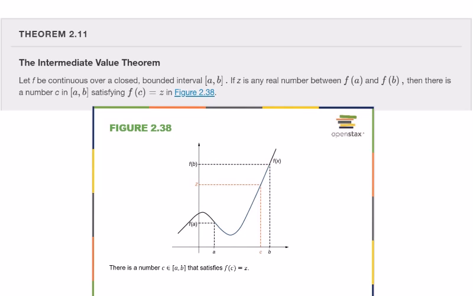So it says let f be continuous over a closed bounded interval from a to b. So let me mention a couple of things. First of all, when you have a closed and bounded interval, that means that you have two real endpoints. Okay, so in other words, it's not going to go to infinity or things like that, right? And closed is when we use the brackets. Okay, if I say like from 2 to 3 with brackets, that's an